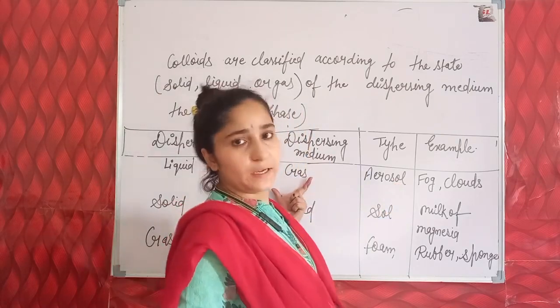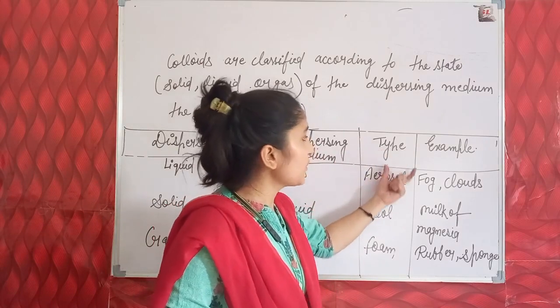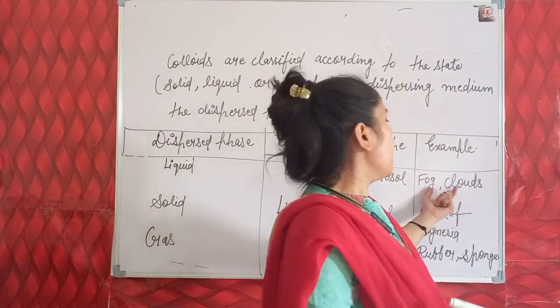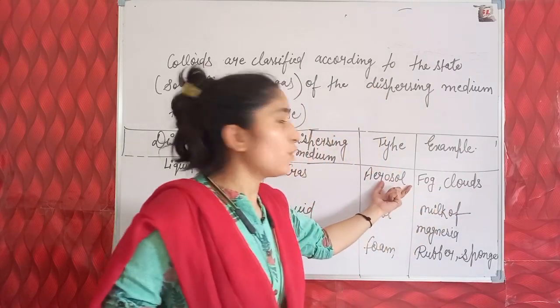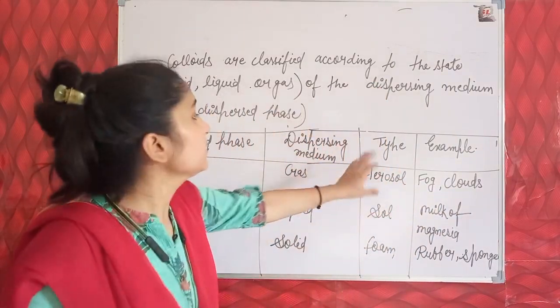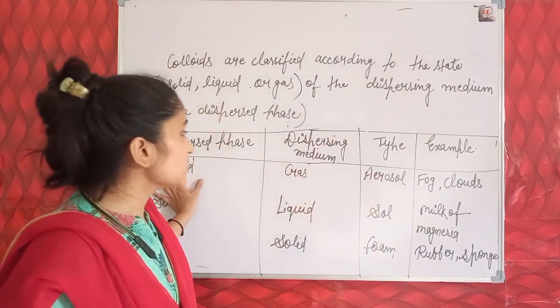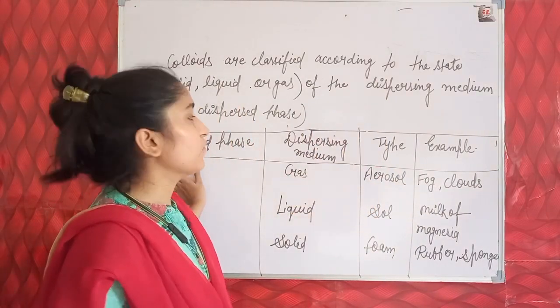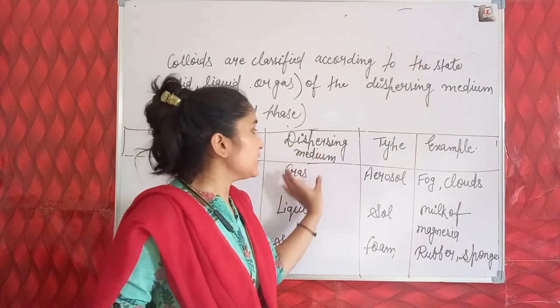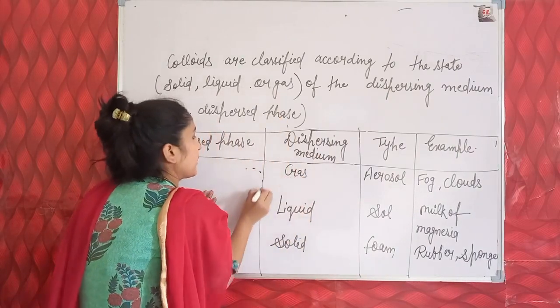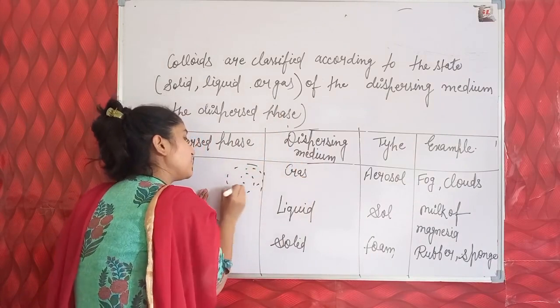Colloidal solutions are given a specific name according to the state of the dispersed phase and dispersing medium. The first type of colloidal solution is aerosol. Examples are fog and clouds. In an aerosol, liquid, that is the dispersed phase, is suspended in the dispersing medium, and that dispersing medium is gas.